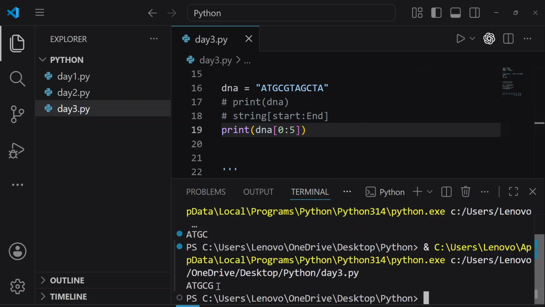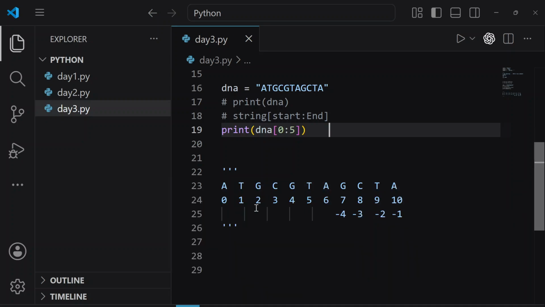Now this time we are seeing till G. Is this rule clear? Because as a beginner you sometimes tend to forget these rules. These are the important rules that you always have to remember: indexing starts from 0, and in slicing the ending number is not included. Are we clear? Do we have any questions?